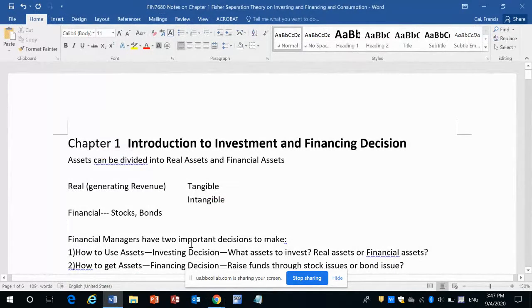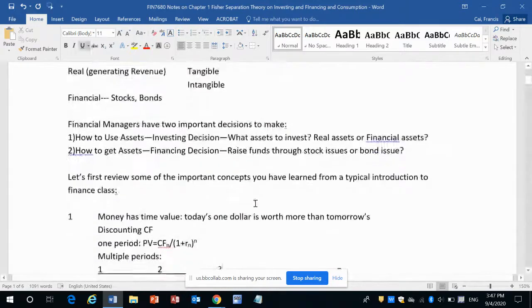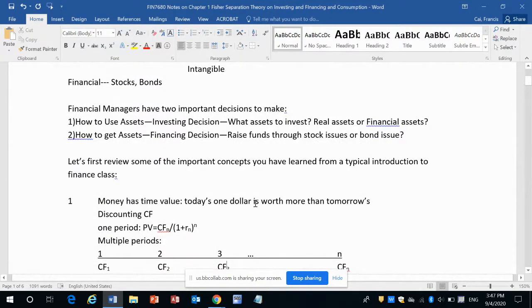Hi everybody. In this module, we will review some important assumptions you have learned so far from an introduction to corporate finance class, like the one you probably just finished, Finance for Decision Makers. First, time value of money. Money has time value. Today's $1 is worth more than tomorrow's $1.